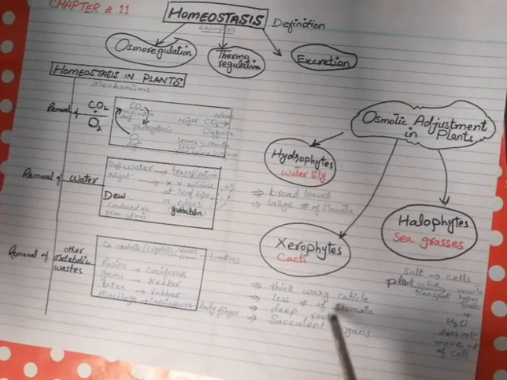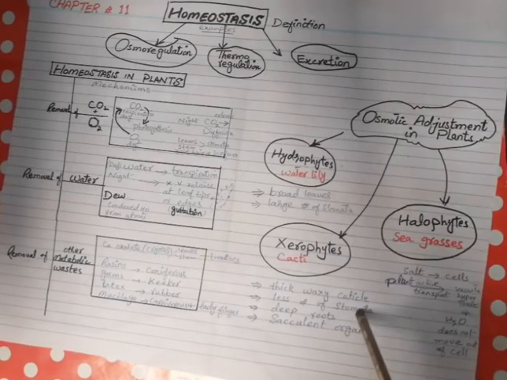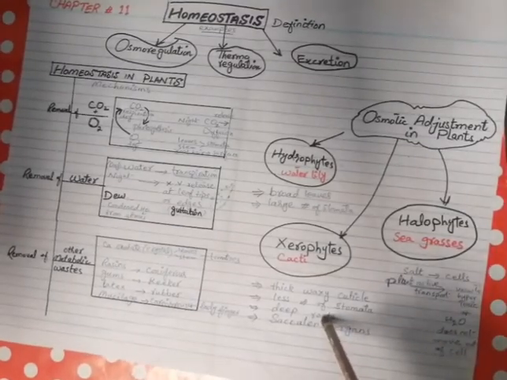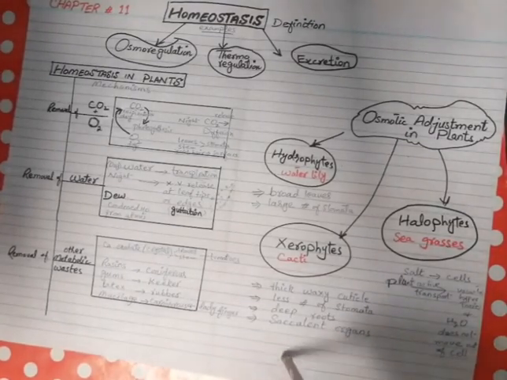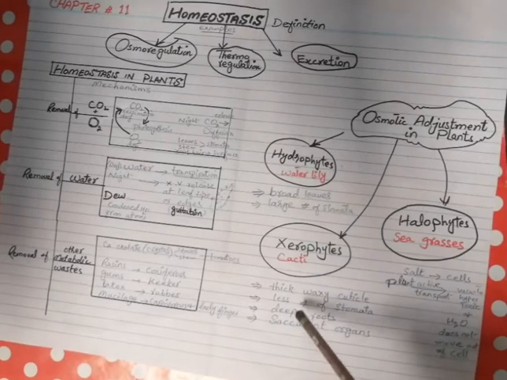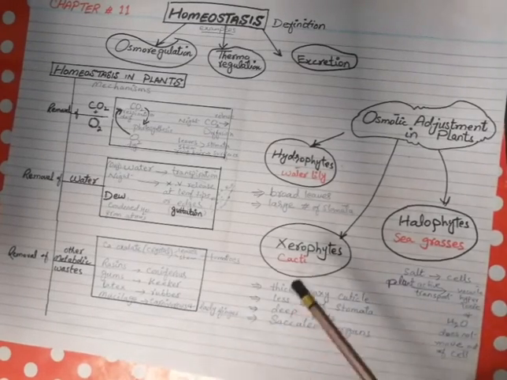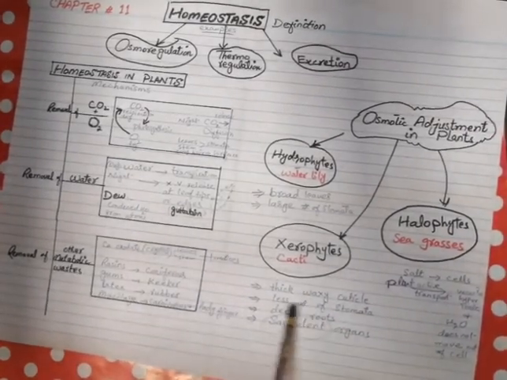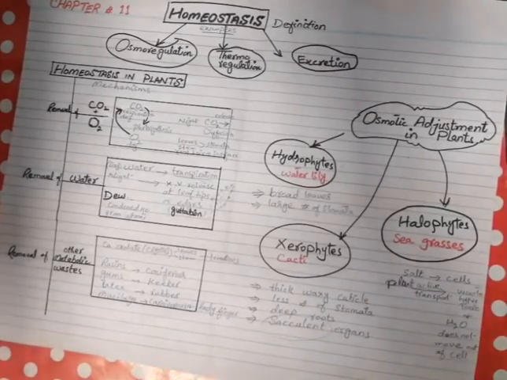Their stomata are very few in number. Their roots are very deep and penetrate in the soil to absorb maximum water, and their parenchyma cells can store a large amount of water and form succulent organs, juicy parts that can store water.